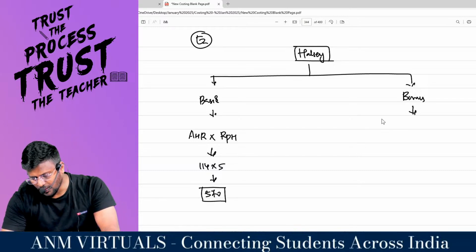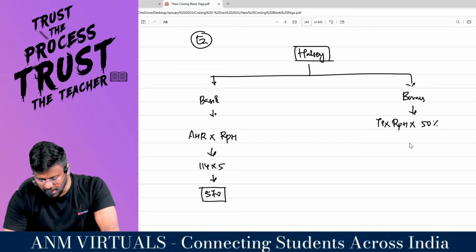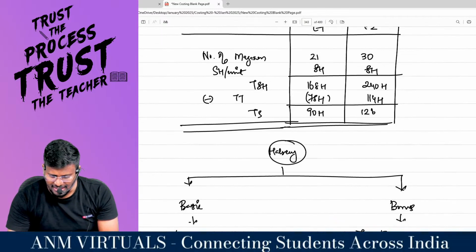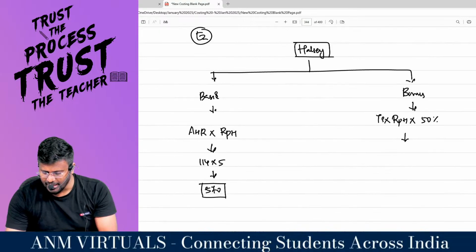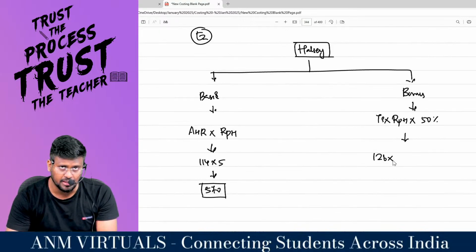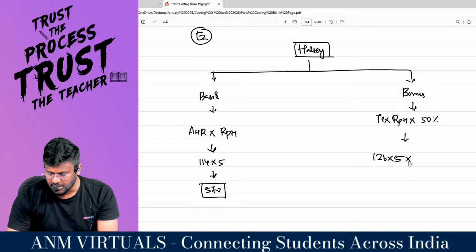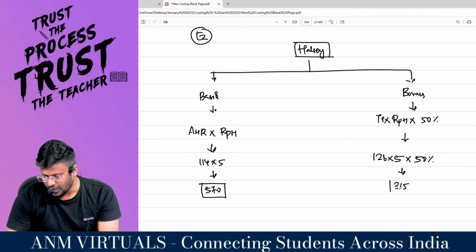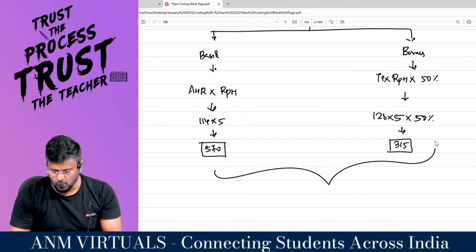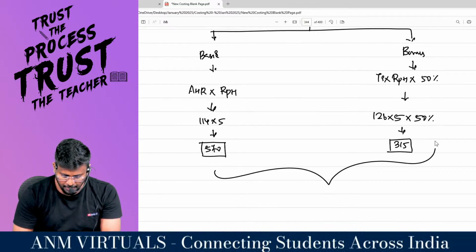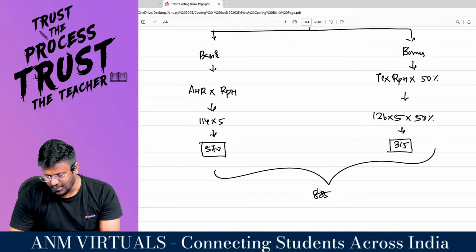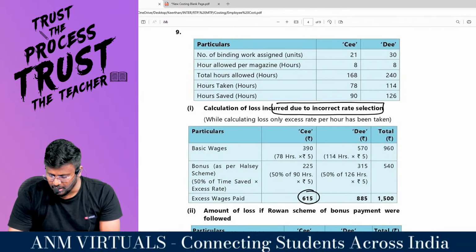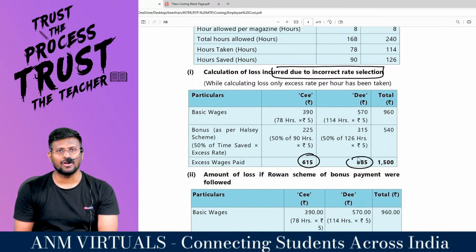Alright. With regard to the bonus, time saved into rate per hour into 50-50 is the deal. Right, sir? What is the time saved by the second employee? Time saved is 126 hours. So 126 into the extra rate per hour, 5, into 50%. So 126 into 5, 630, into 50% comes to 315. Fantastic to the core. So my dear lovable students, 315 plus 570 comes to 885, the loss you have incurred because of paying that extra 5 rupees to that worker.